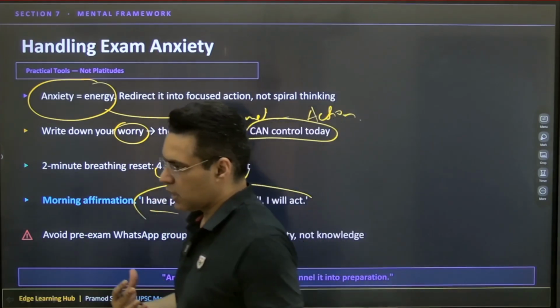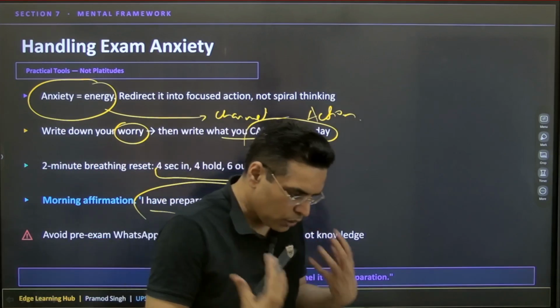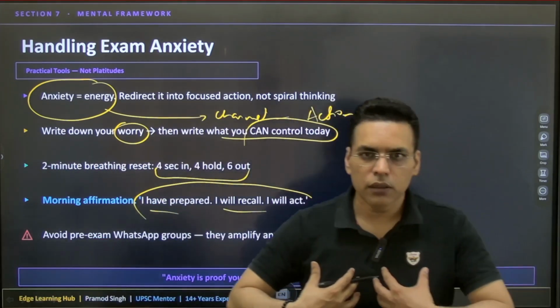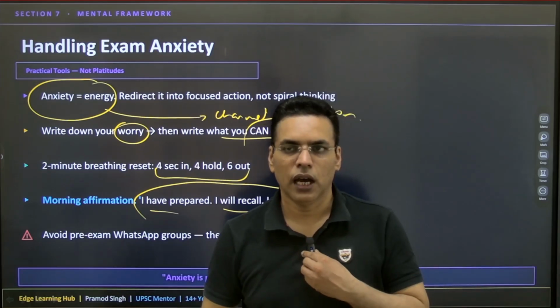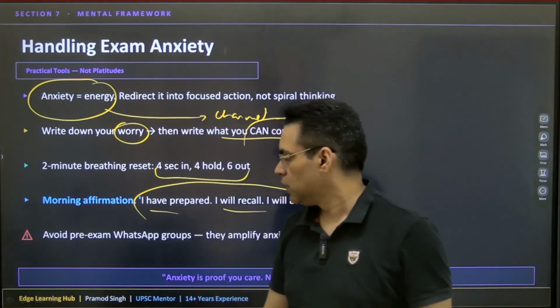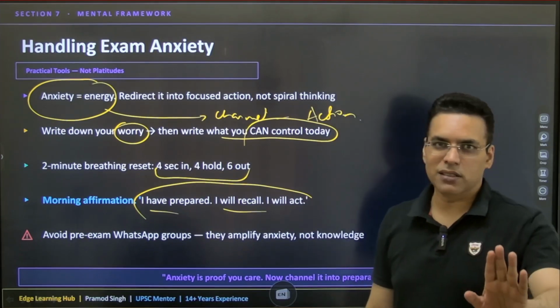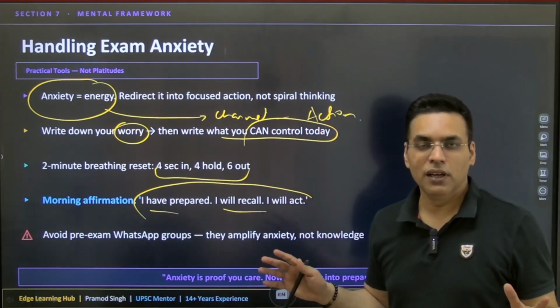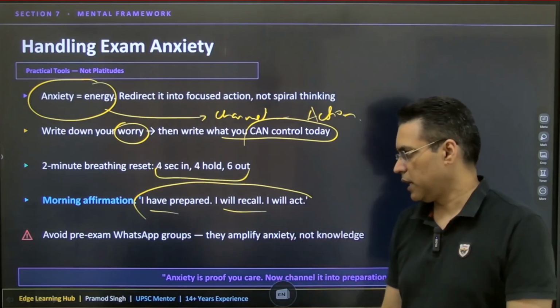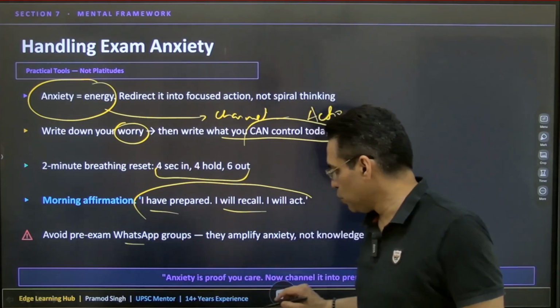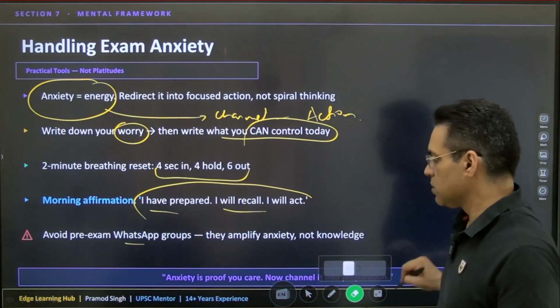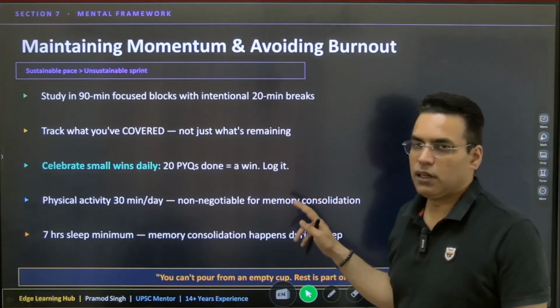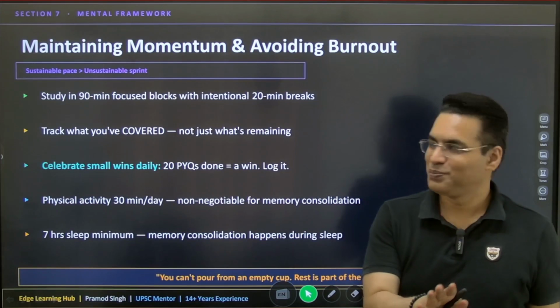When you say positive words, when you are positive about yourself, your body attracts positive things and you are more focused. Eventually, the result will come from action. Just thinking that my result will be positive will not make it positive. You have to take action. Avoid any kind of WhatsApp groups, marathon videos, marathon sessions. If there is anxiety, it is normal.